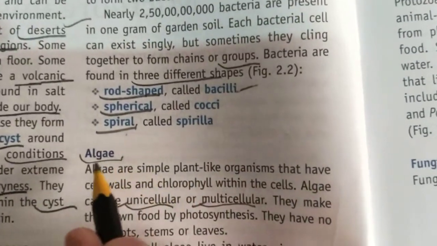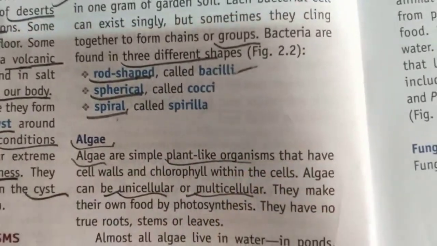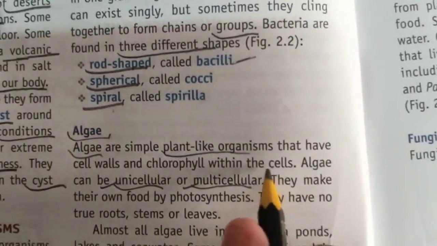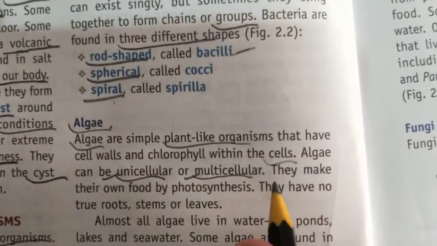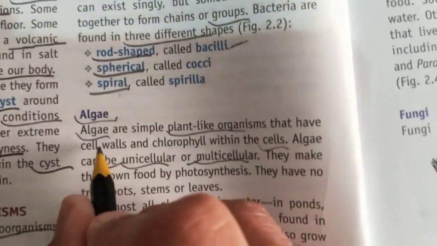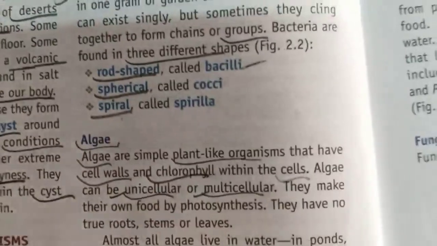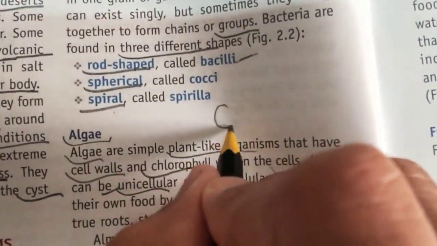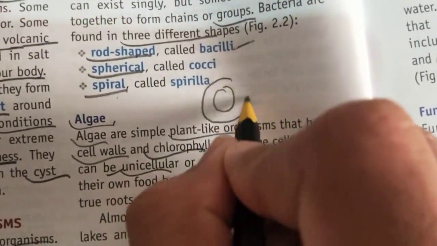So algae are plant-like organisms. That means they have either one cell or more than one cell. Their cells have both chlorophyll in them and cell walls around them. If this is a cell of algae, it will have a cell wall around it.